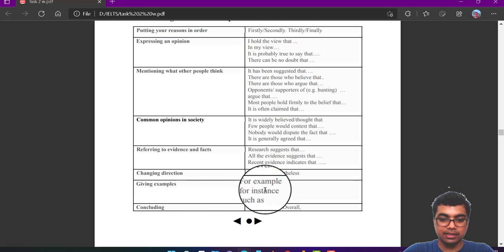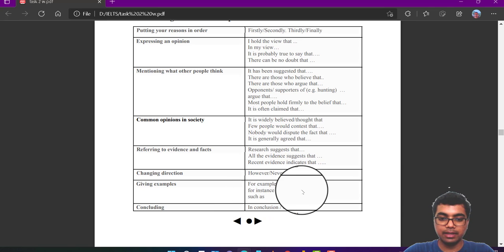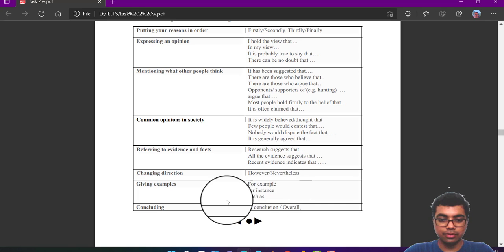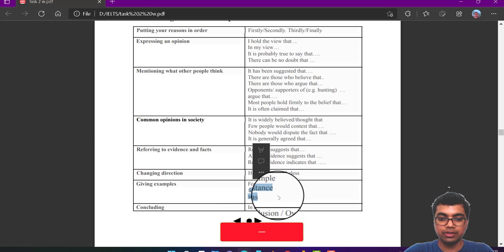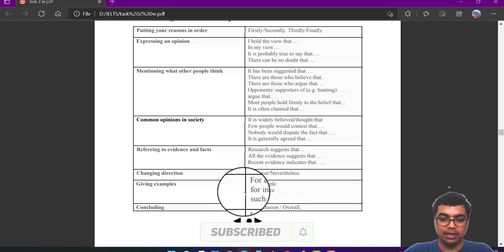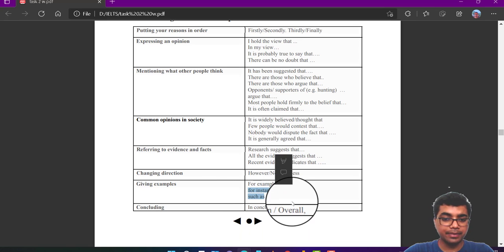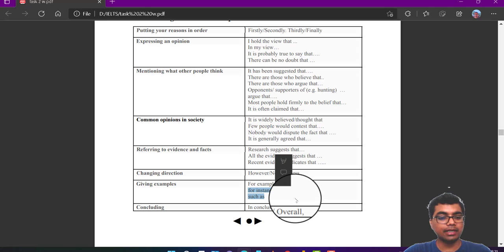For example, such as, and for instance are the phrases you can use to include your examples, because an example is best in a paragraph. You have to support your reasoning with an example. So these are the phrases you are definitely going to use. For instance and such as are the two best ways you can add your example in your essay.